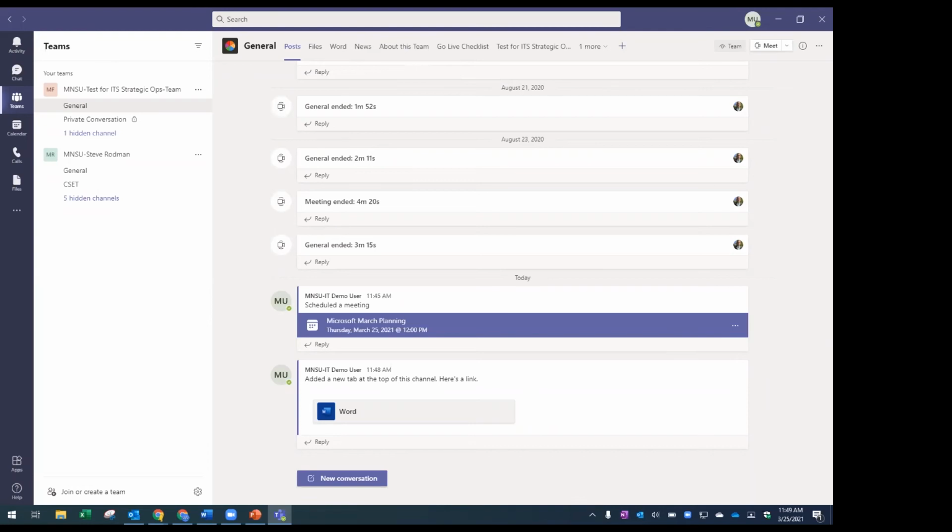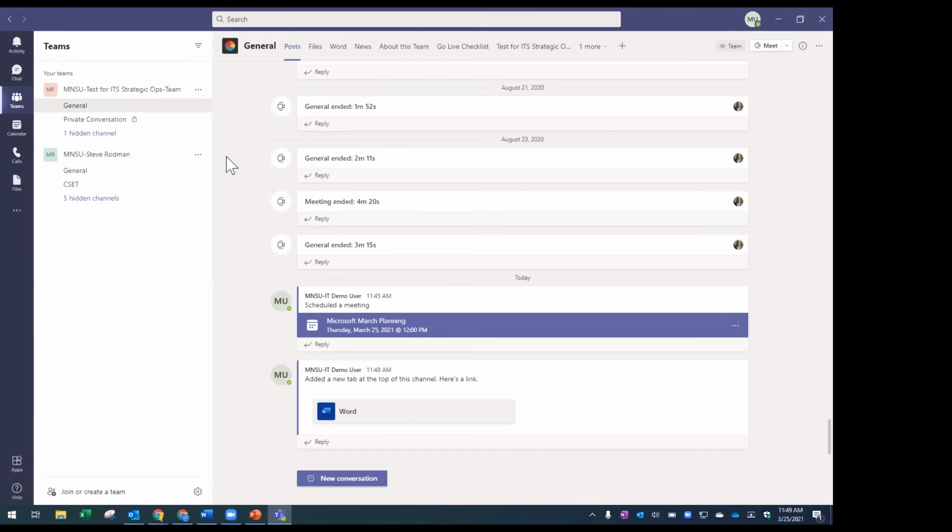And Steve, did you have anything to add on Teams, or did we have any questions, or excuse me, on tabs, or do we have any questions about that? No, I think you hit a lot of the highlights on tabs. It's really a place to put kind of dynamically the things that you're working on for quick access. And then, once you're done with it, you kind of roll those in and out. I think you hit all the highlights there.